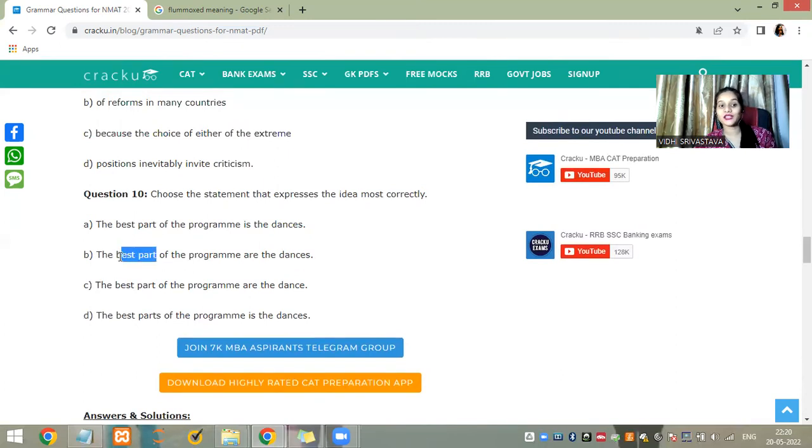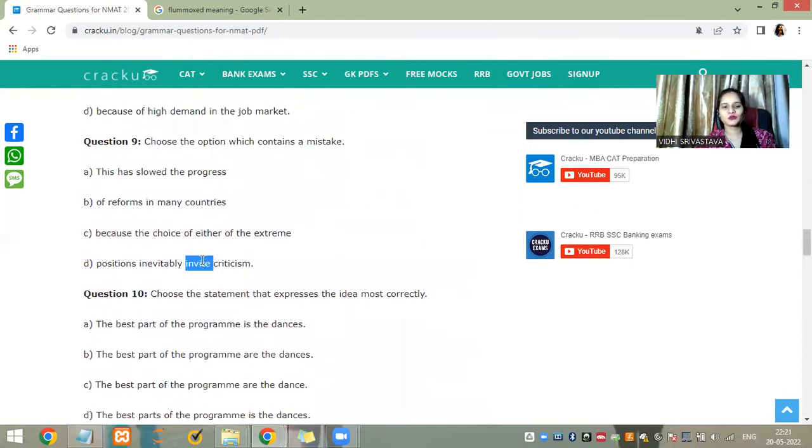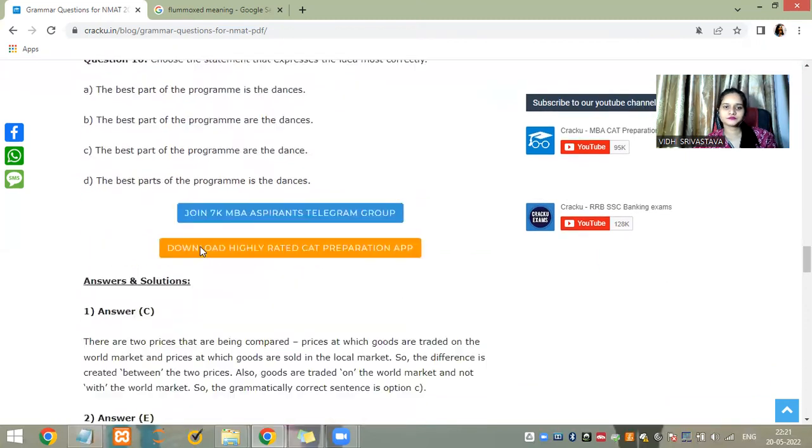The noun here is best part. So these are some small minute points that you should always keep in mind. Here, this noun was choice. So you have to use: choice of either of the extreme positions inevitably invites criticism. Now, when you come with a singular noun, you always go with a singular verb.